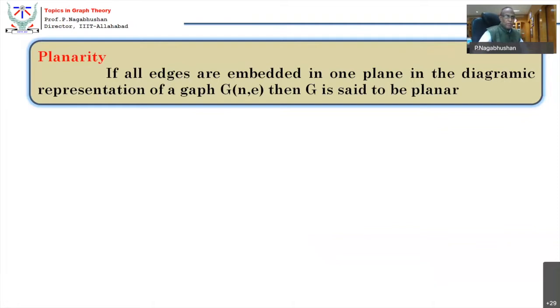So the definition is: all edges in that graph, if they can be embeddable in one plane in its diagrammic representation, then the graph is said to be planar. I'm very sure you have understood that. Okay, when an example is given, you will understand that.